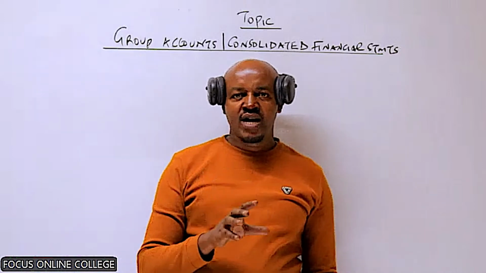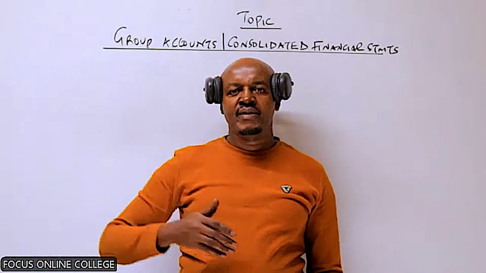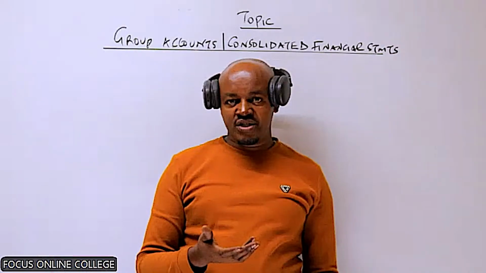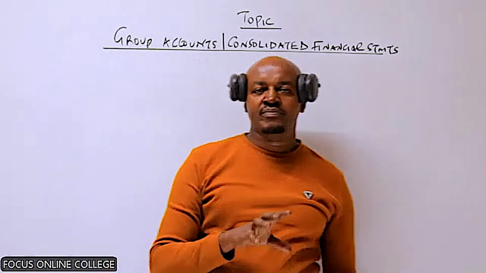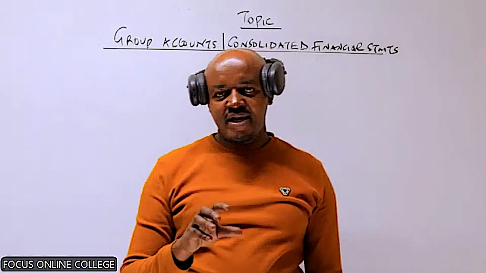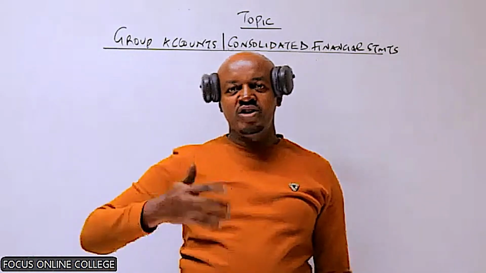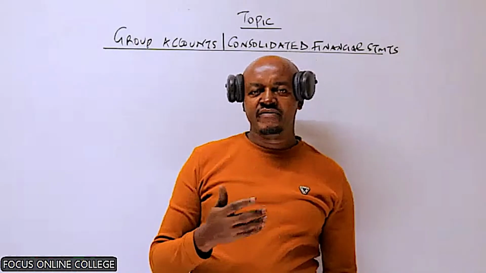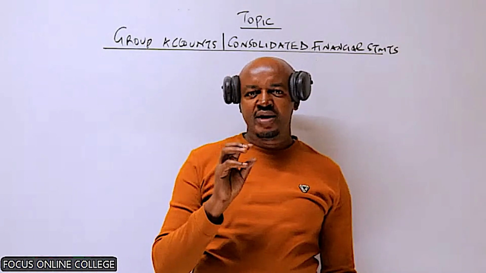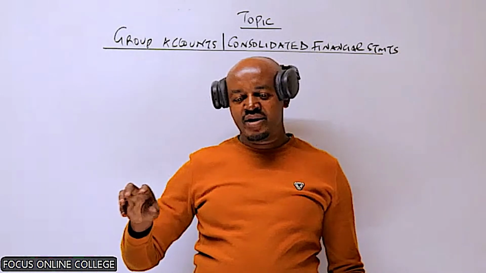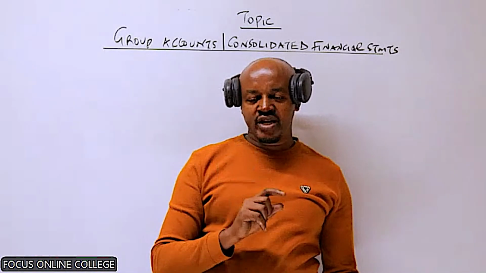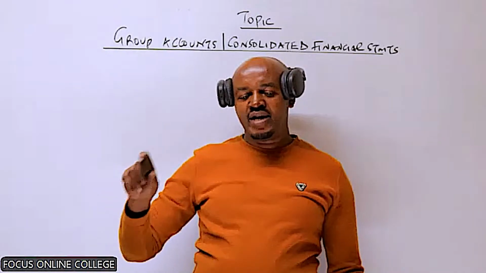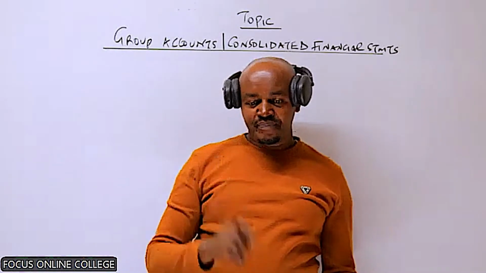Subsidiaries. So from company law, I hope you can remember what a parent company or a holding company is, and basically what a subsidiary is. A holding company, or parent company, is a company which has acquired the majority of the shares, or more than 50% of the shares issued by another company. The company which has acquired the majority of the shares is known as the parent or the holding company, whereas the other company is known as the subsidiary company.